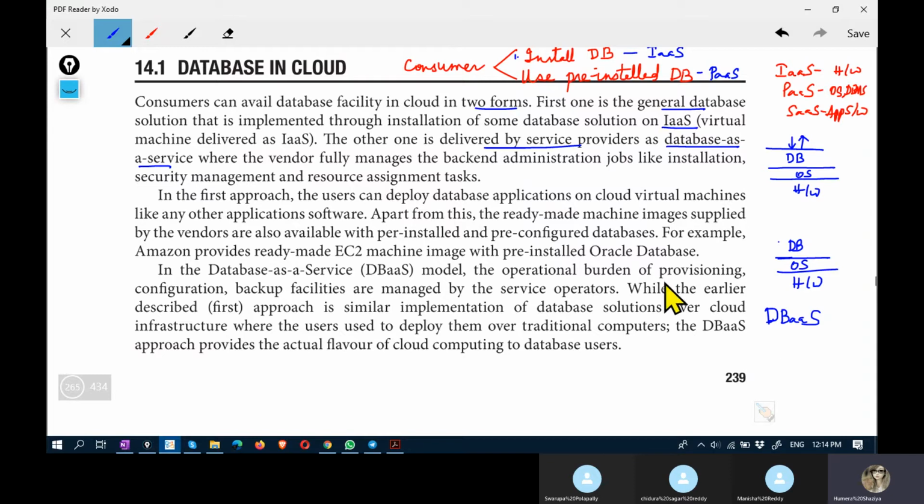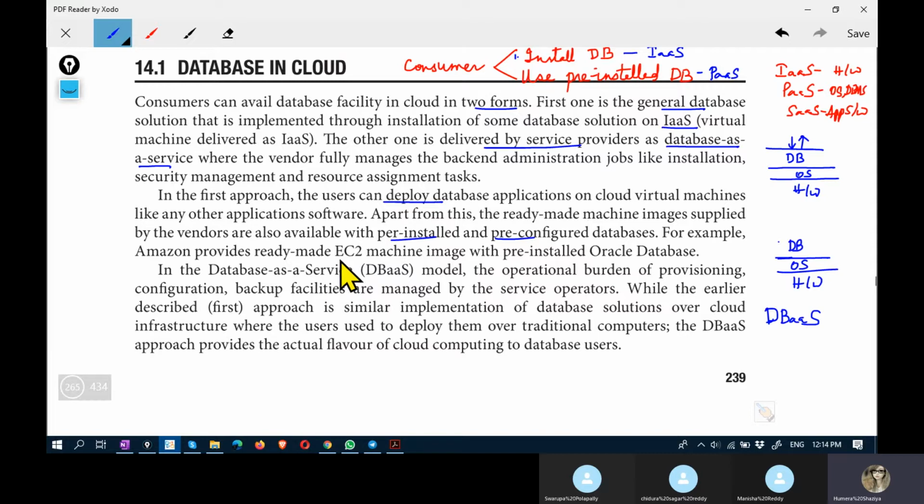So like you have software, platform and infrastructure as a service, likewise you have database as a service. And then users deploy database applications, and pre-installed and pre-configured databases come here, and here installation has to be carried out by the consumer.